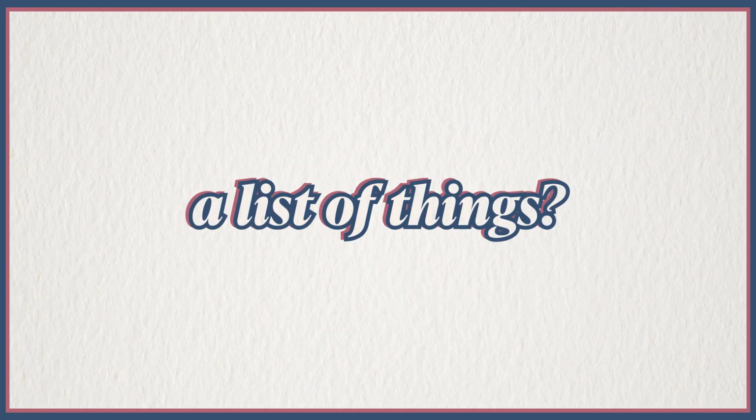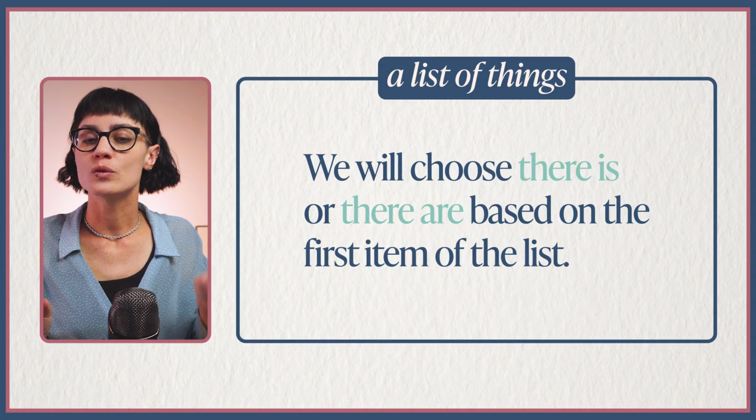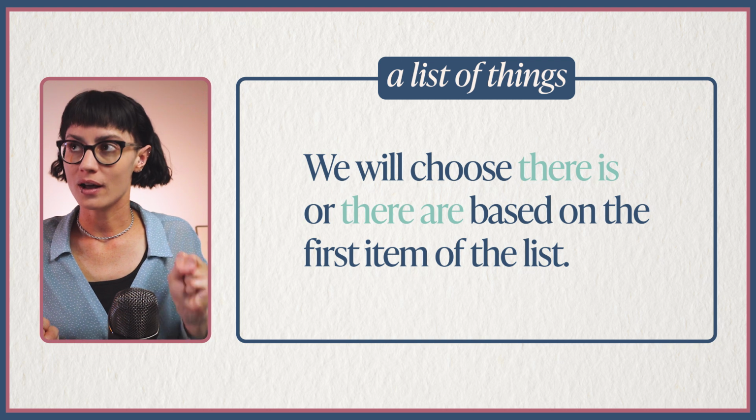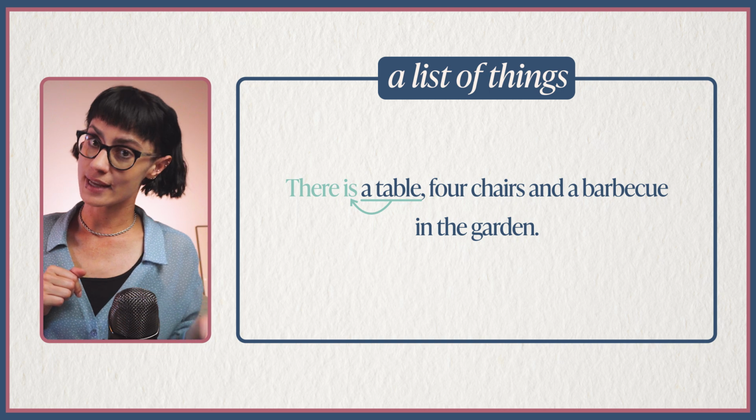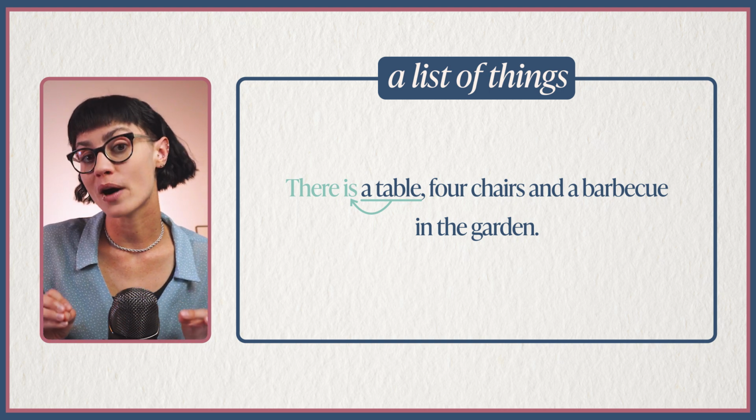But what if you have a list of things? And actually, this is a really interesting point for this topic. When we have a list of items, most commonly, especially in spoken English, we will choose either there is or there are based on the first item of the list. There is a table, 4 chairs, and a barbecue in the garden. Even though, of course, having a table, 4 chairs, and a barbecue, this is a plural amount of objects. A table is singular, so we start with there is.